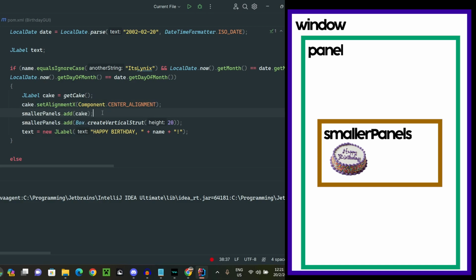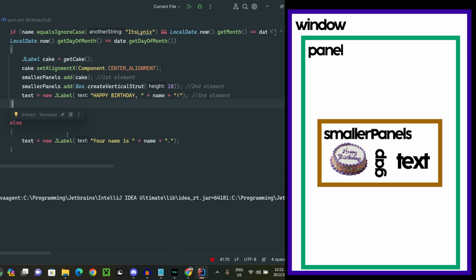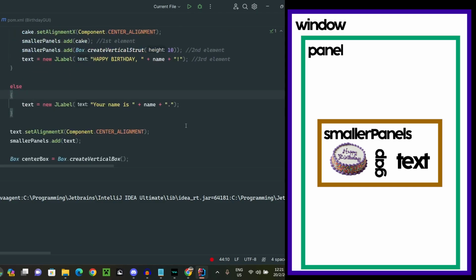So this is our first element, the cake. Here we also have the second element being the gap between the cake and the text. So maybe we can also put 10 here to close the gap, and then the third element being the text itself. So we have 3 elements here for the happy birthday part. Now this one, if otherwise, we only have 1 element.